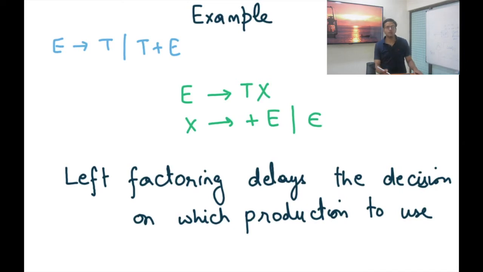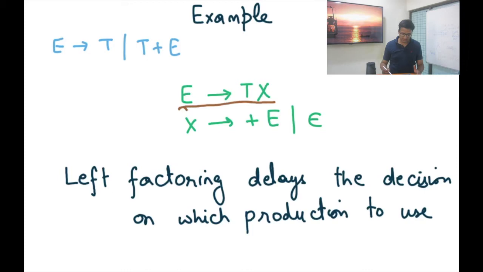So here is an example of two productions of E that have a common prefix, namely T. E can either produce T or it can produce T plus E. And so I can factor out the left portion of the two productions into a single production, namely E produces T X. I introduce a new non-terminal X, and then I say X produces plus E or epsilon. Notice that this grammar is equivalent to the original grammar, except that there are no two productions now that have the same common prefix.